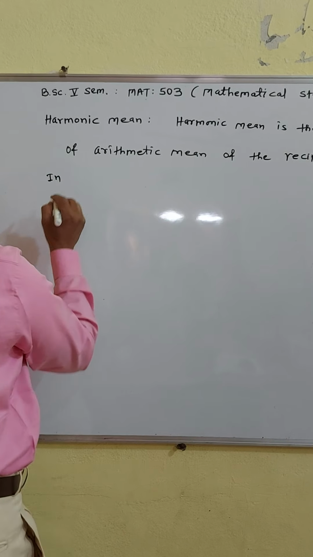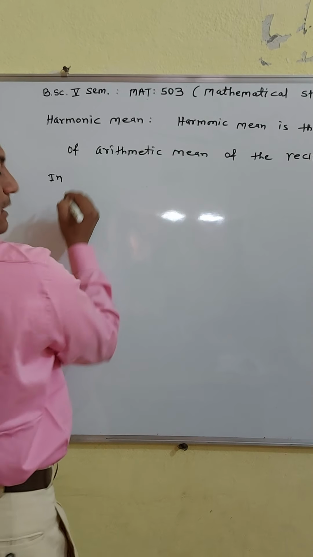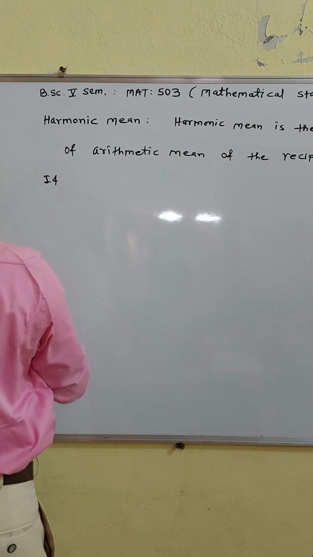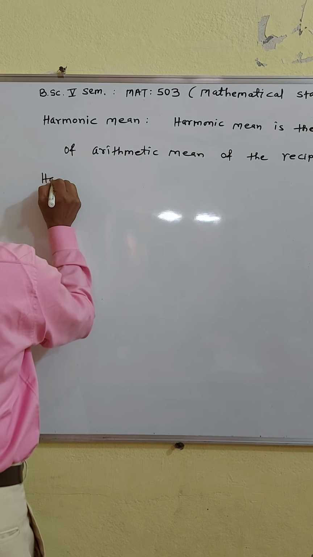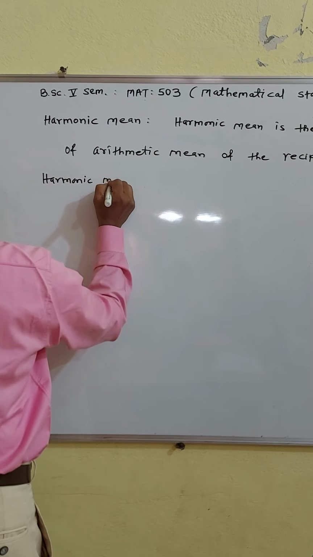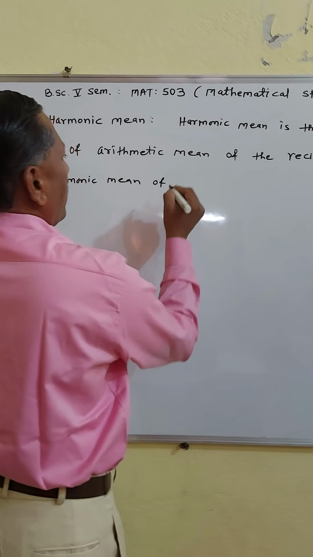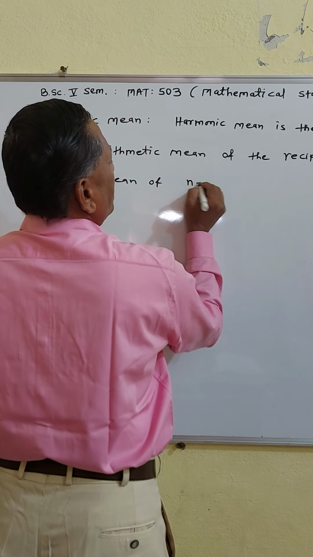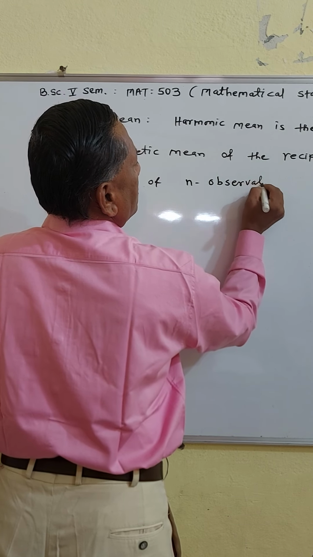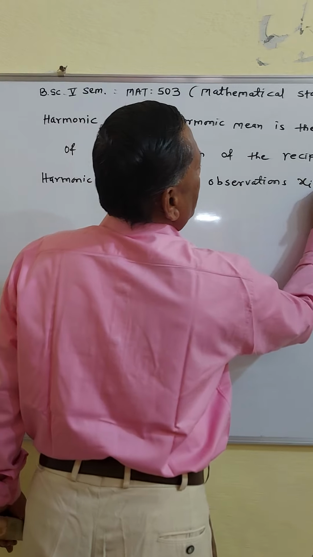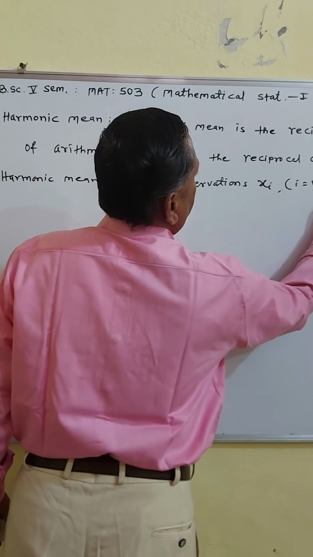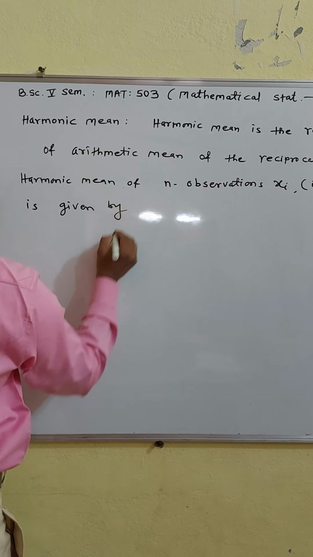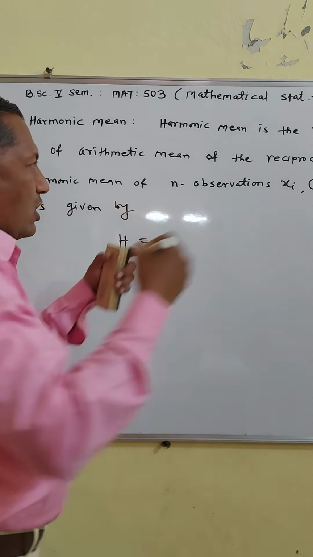If the number of observations are xi, the harmonic mean of n observations xi, i going from 1 up to n, is given by H equal to the reciprocal of the arithmetic mean.